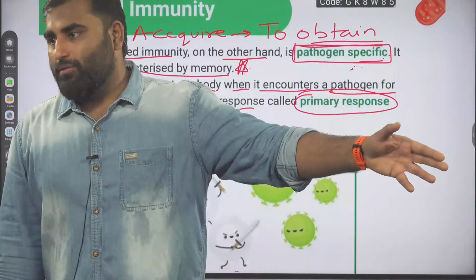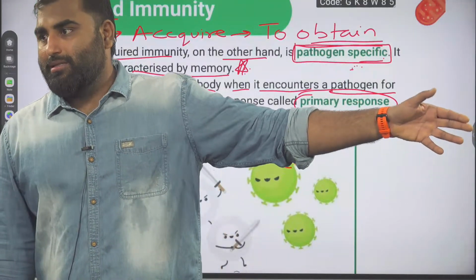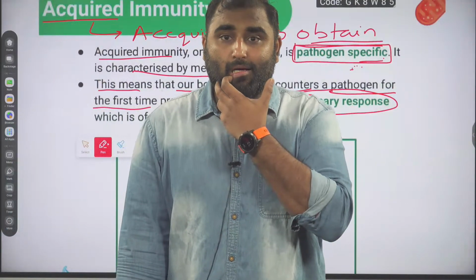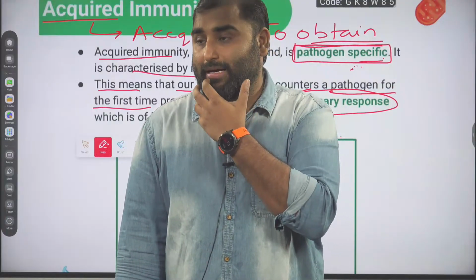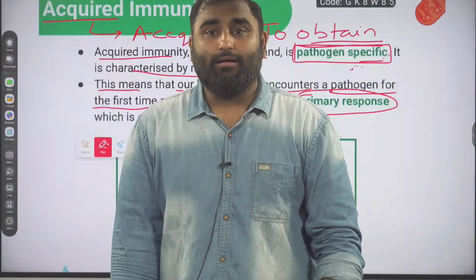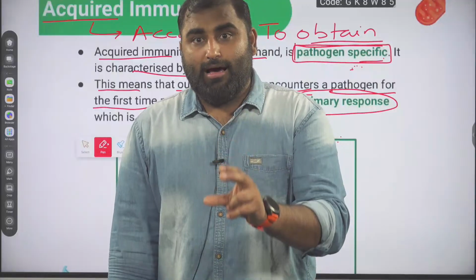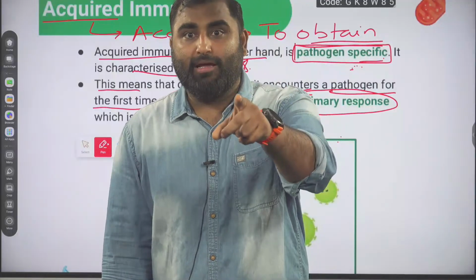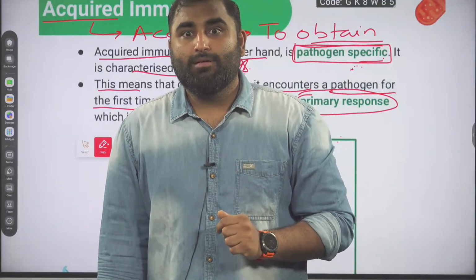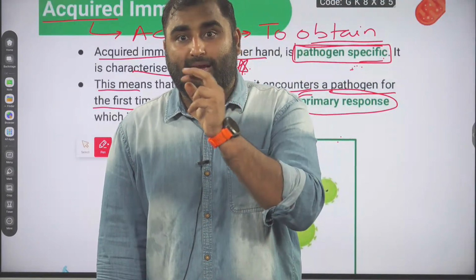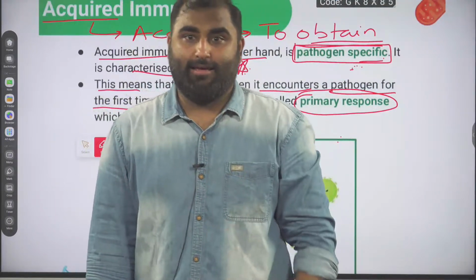Like right now you just heard that some terrorist attack happened in the Kashmir area, near Pahalgam, some tourists were killed. You know that. Now the Indian army will properly have the memory of where the pathogen came from. So the next time any event happens, the response will be faster in that area.